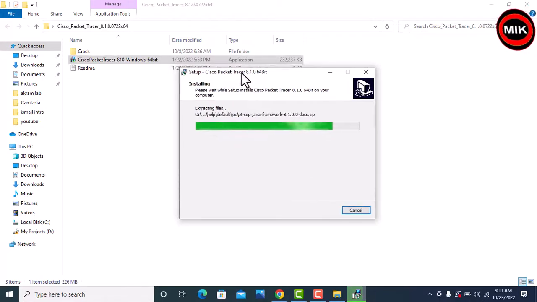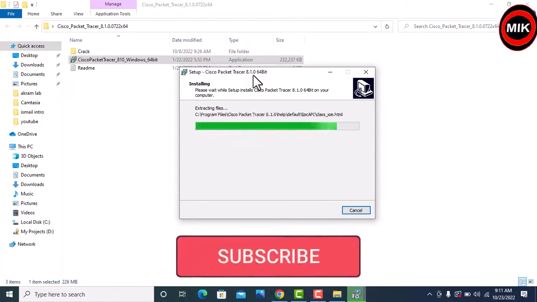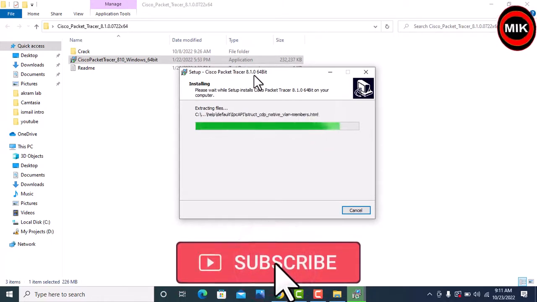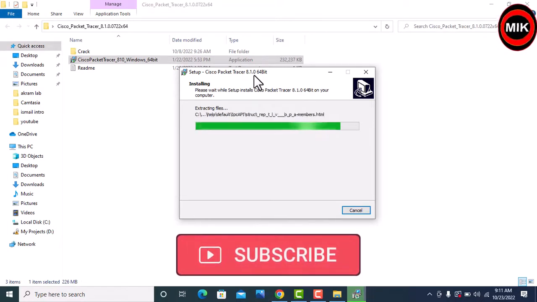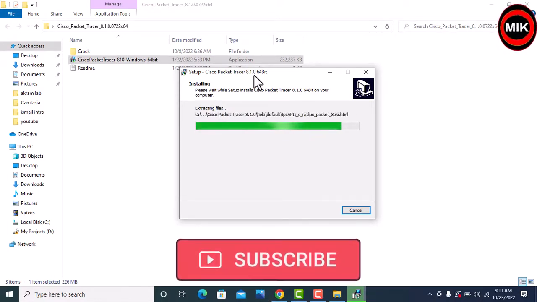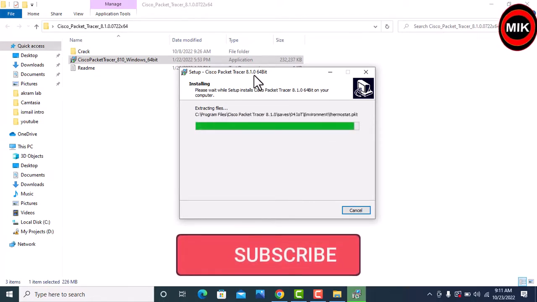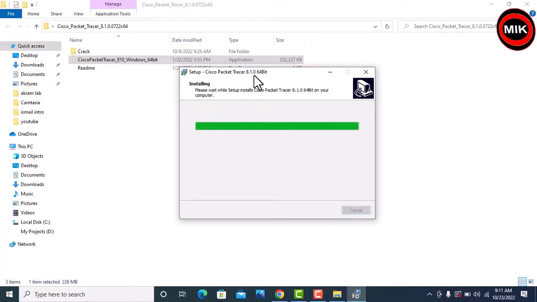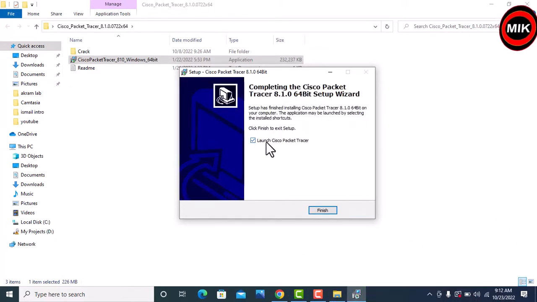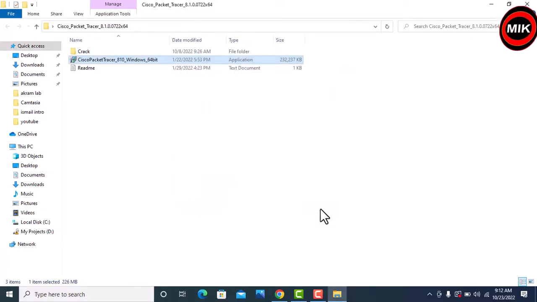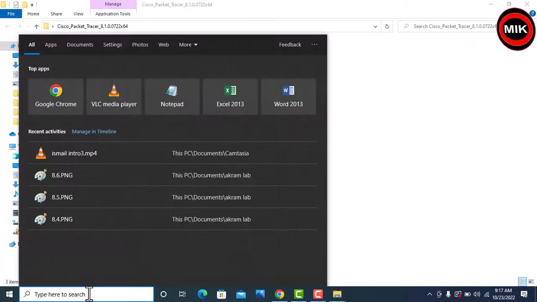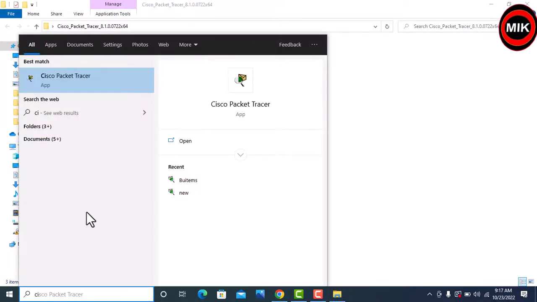Here you can see 8.1. So you can use it. If you have an old version, it doesn't matter, you can use it. Now it has finished, and it asks to launch, but I do not want to launch now. Finish. Whenever you want to open it, search Cisco and press enter.